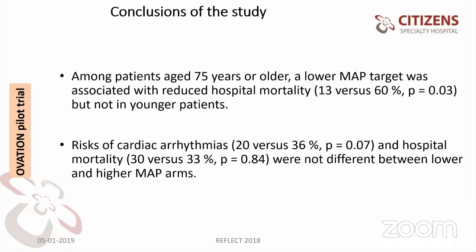The risk of cardiac arrhythmias and hospital mortality were not different between lower and higher targets, but arrhythmias are higher, though not statistically significant, with the higher mean arterial pressure group. But for mortality, there is no difference. But definitely, in the age more than 75 years, you should not have higher blood pressure targets. Next slide, please.